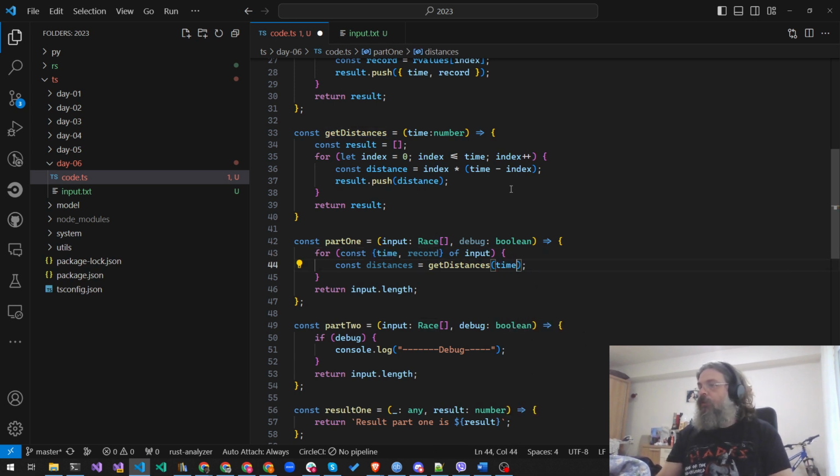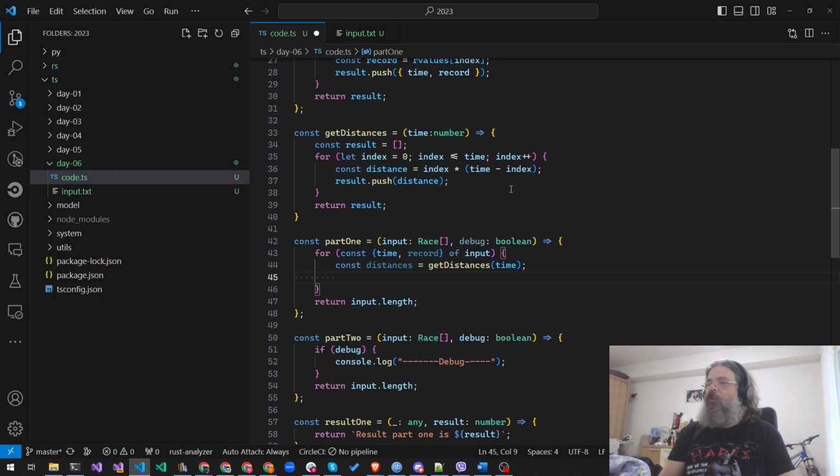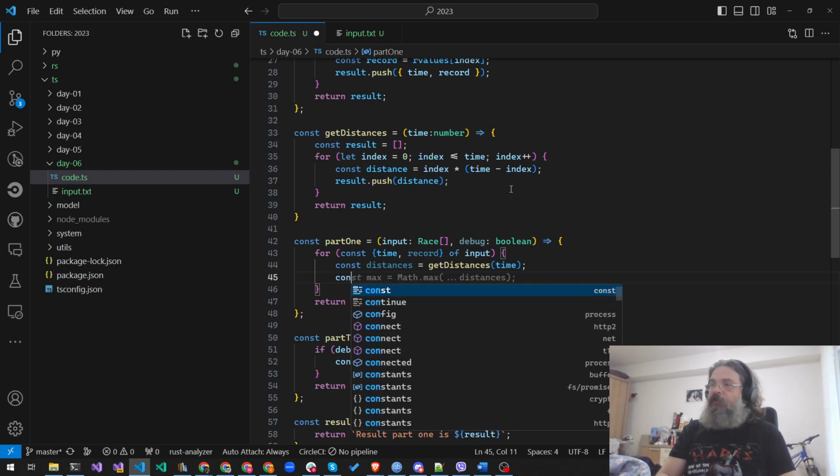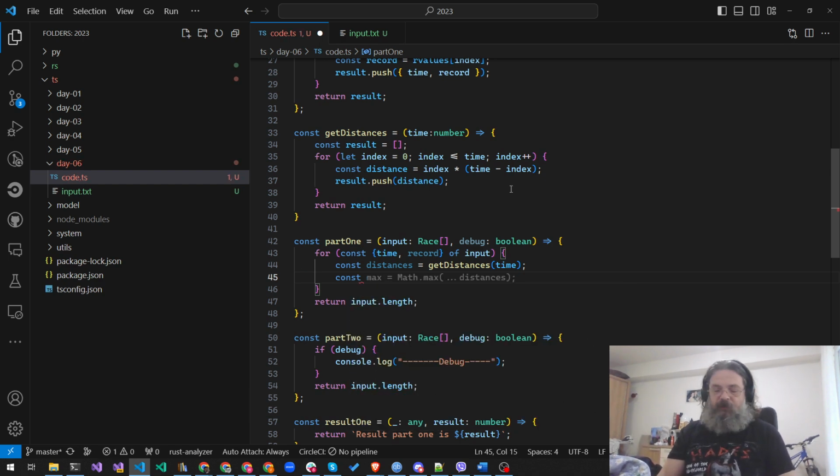So we got the distances for the time, and now we just need to get the ones that are bigger than the record.